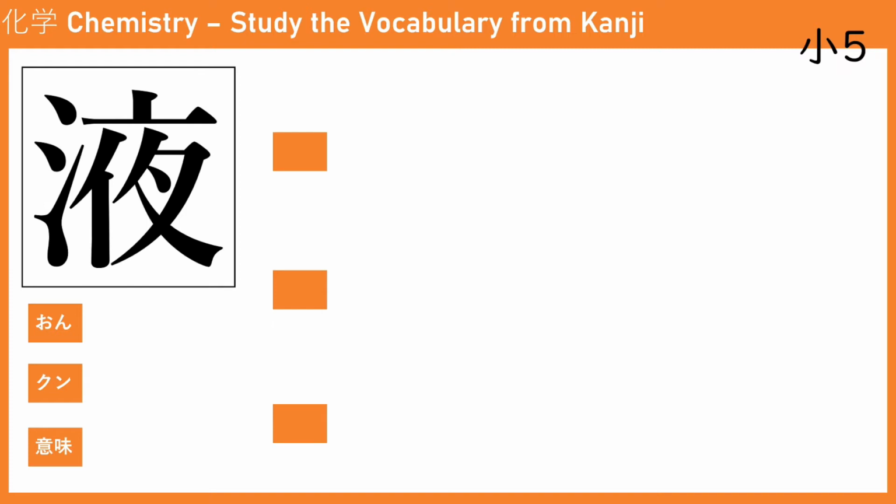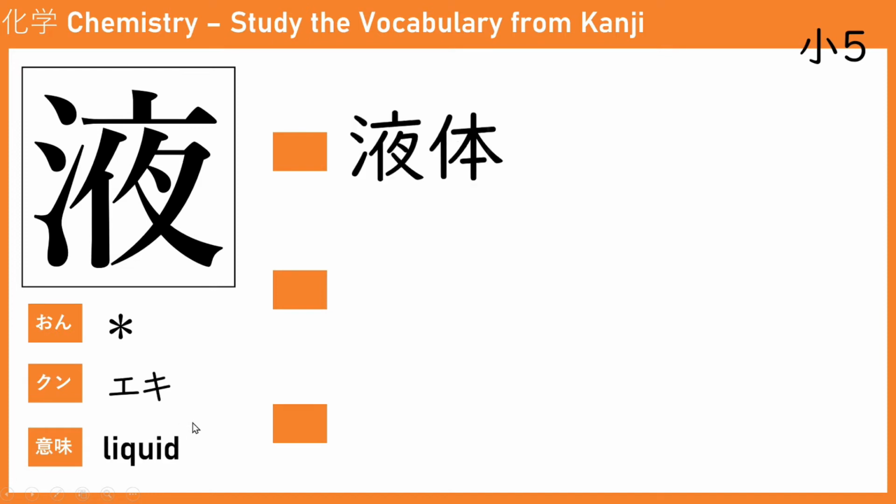The next kanji is eki. Eki means liquid. So you can have the first one as ekitai. Ekitai is the body of liquid. Okay, so this is the phase of liquid, liquid phase, liquid state.